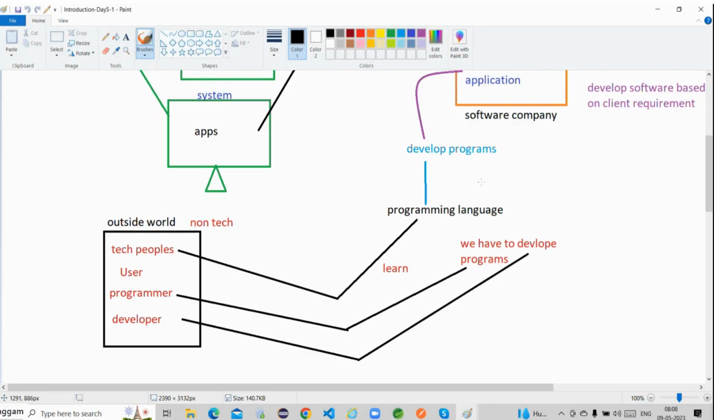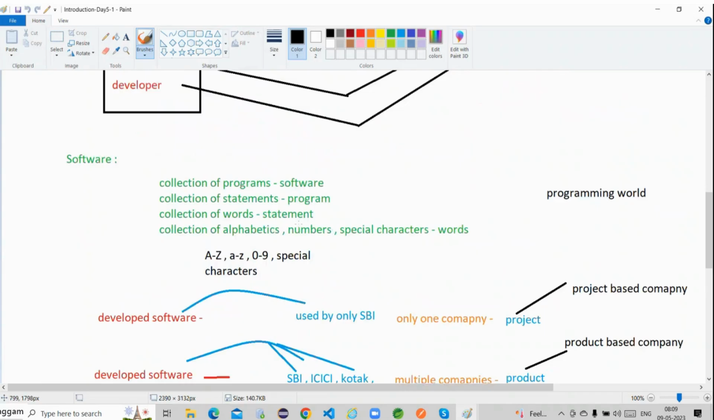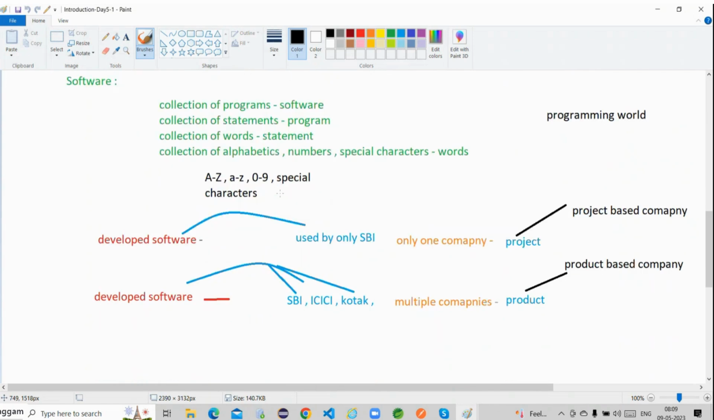Whatever outside persons there are, all are non-technical people. Whenever these non-technical people learn a programming language, they become technical people. If you are able to develop something, you are a developer, and if you are able to develop programs, you are a programmer. In the last session we discussed these points. What is software? A collection of programs is nothing but software. A program is a collection of statements, and words make up statements.